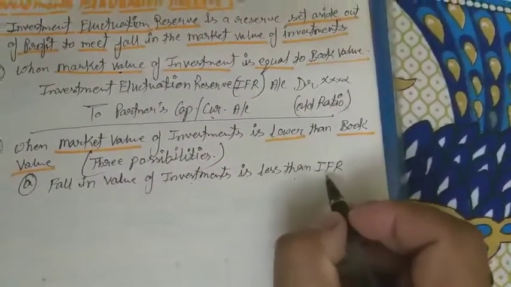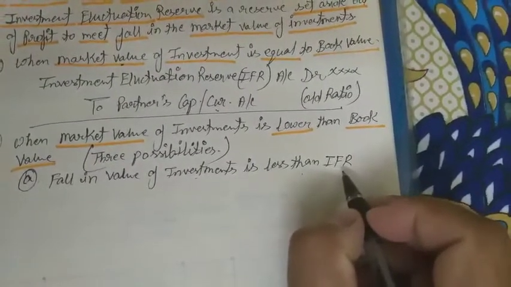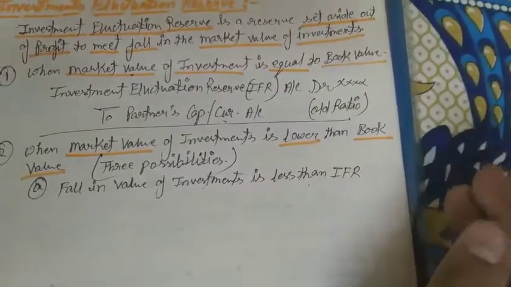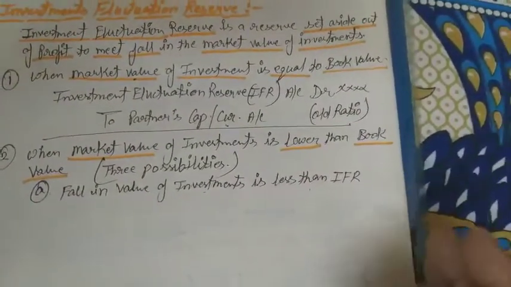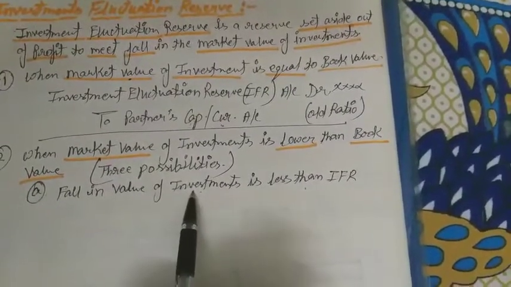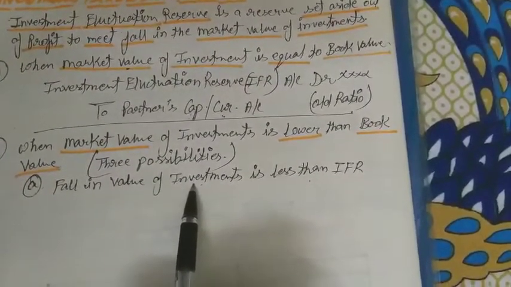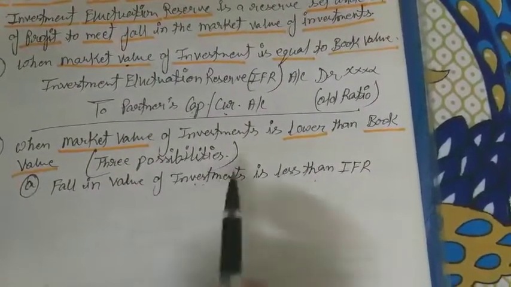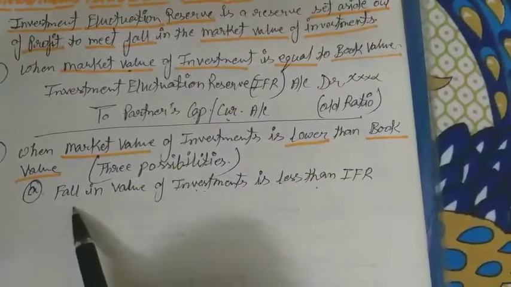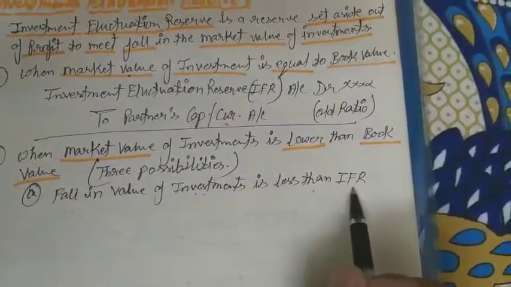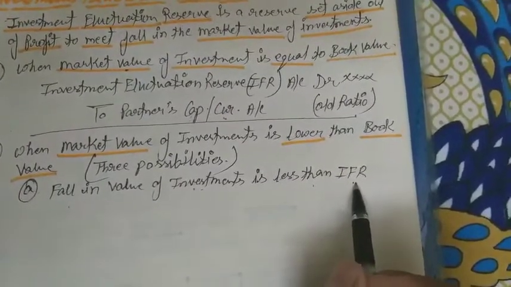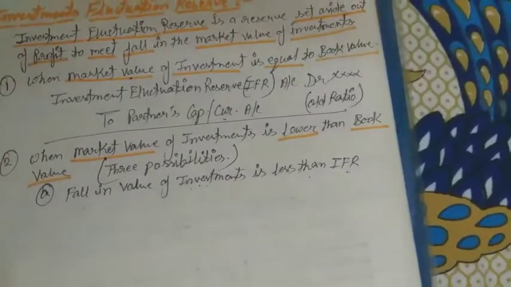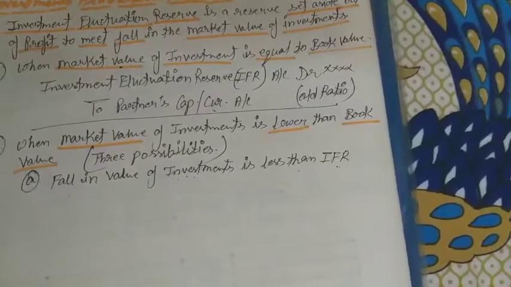Have you got it? It means, for example, IFR is 10,000. IFR is 10,000 in our books, whatever we have recorded till now. But the value of investment is fall. वो 6,000 वैल्यू उसकी कम हो जाती है. तो इट मीन, तो इन्वेस्टमेंट वैल्यू जो फॉल हुई है दैट इज लेस देन IFR. IFR 10,000 है, लेकिन इन्वेस्टमेंट वैल्यू 6,000 से कम हुई है. देन what will be the journal entry we will pass in our accounting?